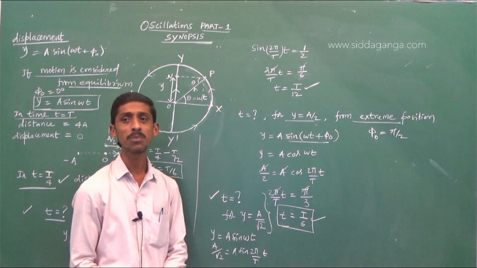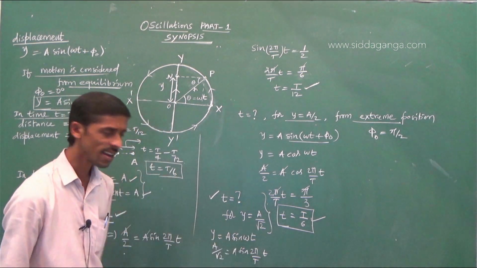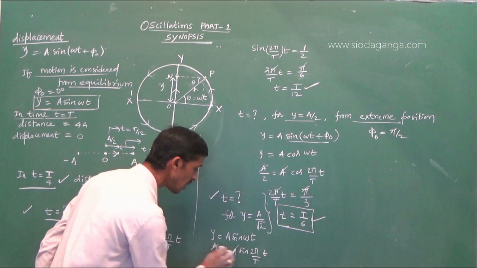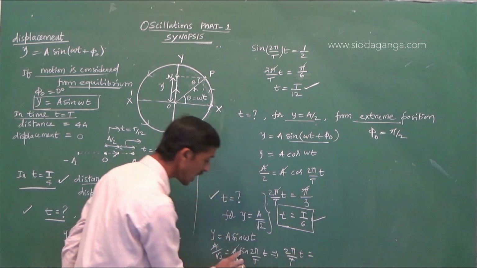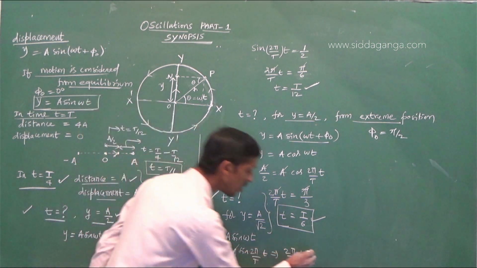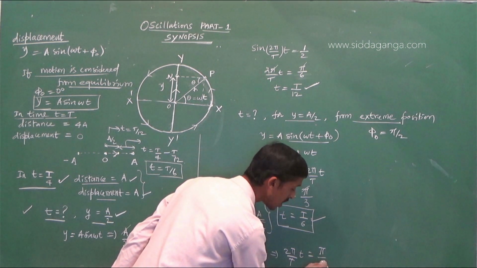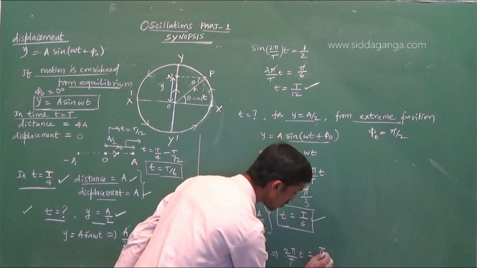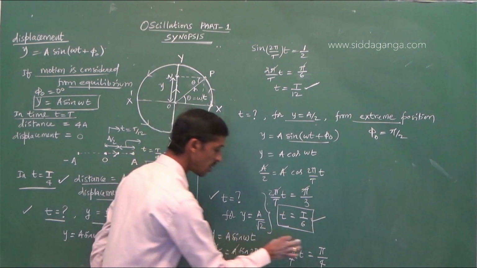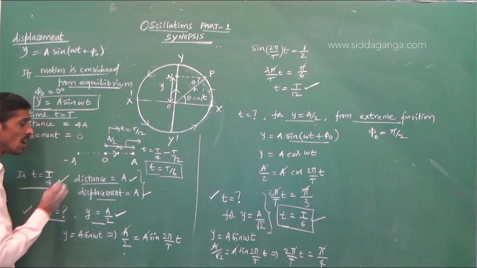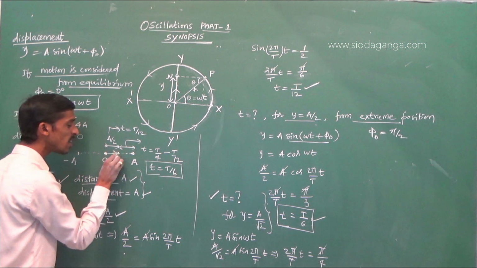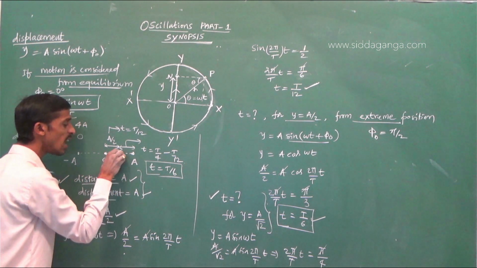If the question gives the time period and asks for time, you can calculate. So a cancels. You can see 2 pi by T into t is equal to sin inverse of 1 by root 2. So sin 45 is 1 by root 2, that is pi by 4. So 2 4s are 8, so t is T by 8. Earlier a question was asked: what is the time taken by the particle to cover a distance equal to half of the amplitude?